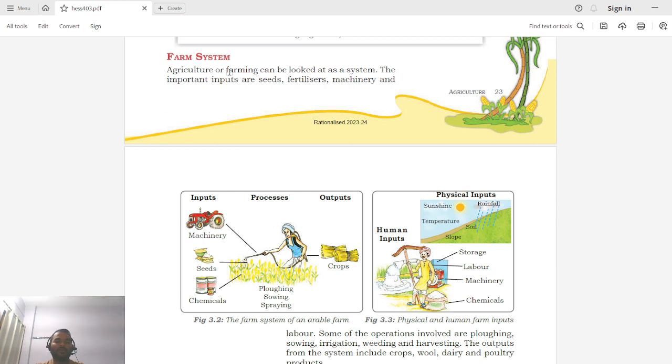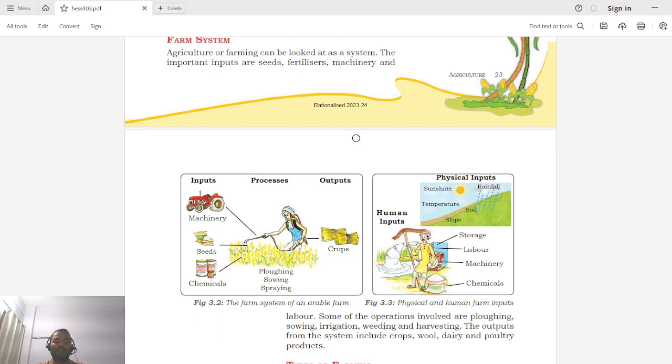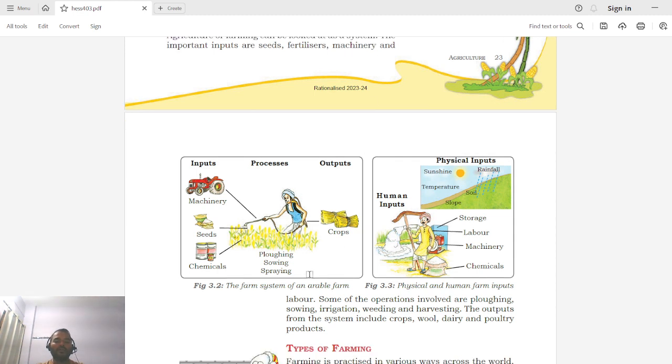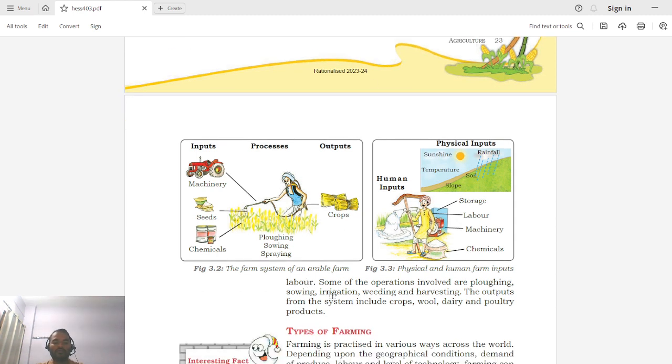So agriculture or farming can be looked at as a system. The important inputs are seeds, fertilizers, machinery, and labor. So four major inputs are seeds, which we require for sowing; fertilizers, which are required for providing nutrition to these plants when they are growing; machinery, which is required for doing various activities that are involved in farming; and labor, to carry out various activities.